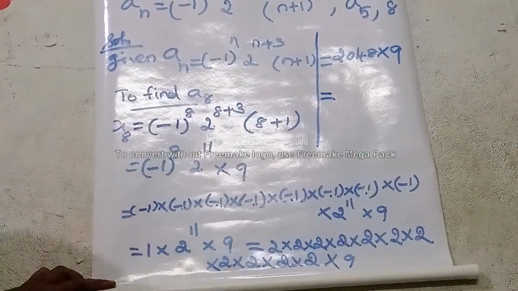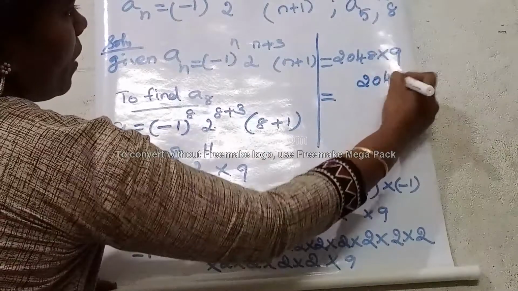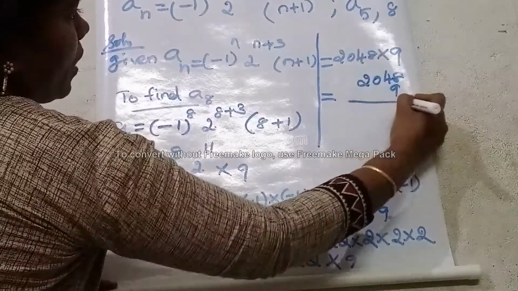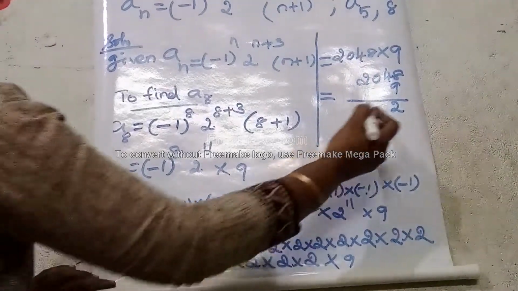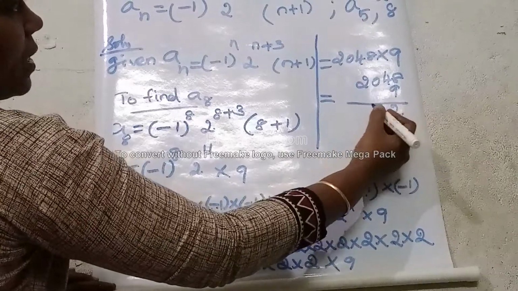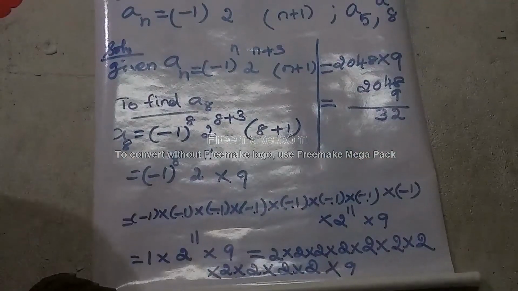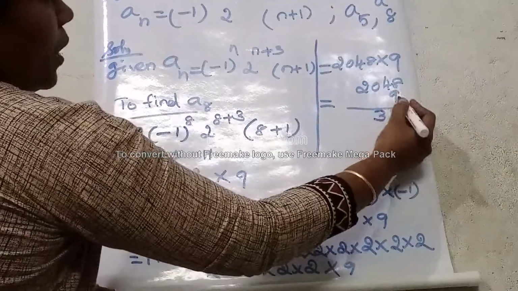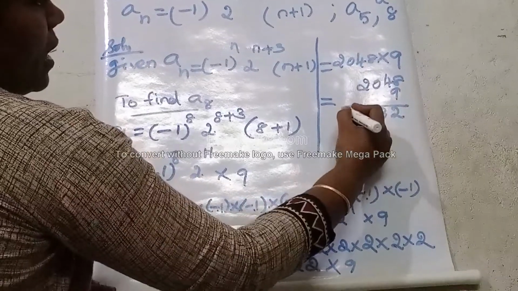Now let's multiply this one. 2048 into 9. So 9 8's are 72, 7 balance; 9 4's are 36, plus 7 balance, so 43, 4 balance; 9 0's are 0, so that 4 balance we write; 2 9's are 18.